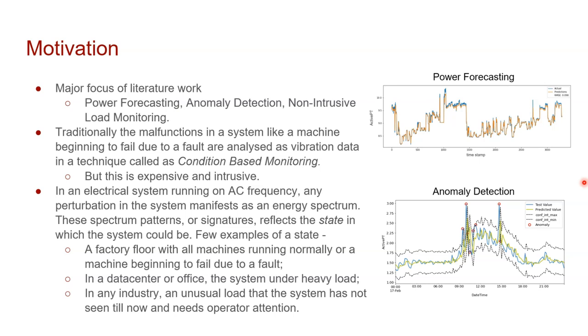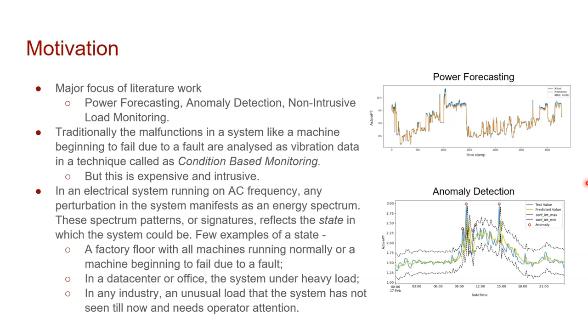When considering an industrial environment, it becomes important for an end user to understand what is the state in which the industry is in given a working scenario. In an electrical system running on AC frequency, any perturbation in the system manifests as an energy spectrum. The signature of the system reflects the state in which the system could be.